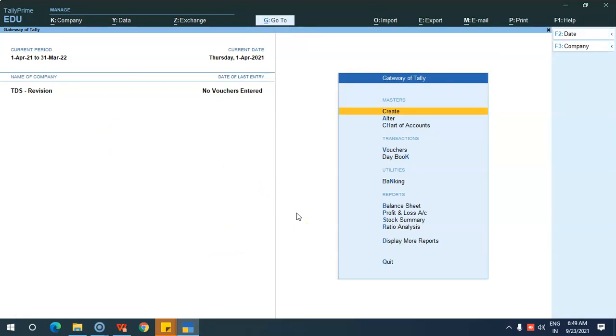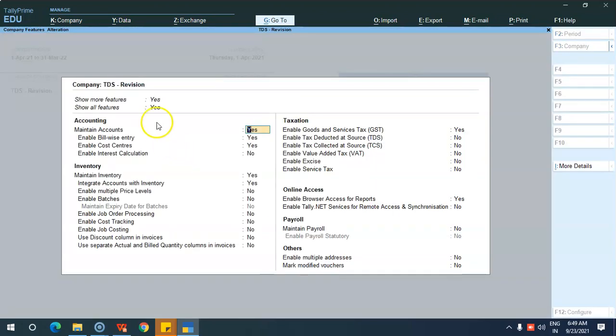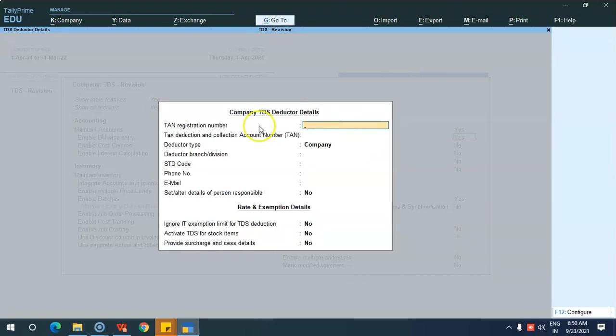So for that, click on F11. Then let show more features be yes and show all features be yes. And then you have to come to taxation. Under taxation, the second option, enable tax deducted at source. So this has to be enabled now. And you will be asked for the TAN registration number. Just for an example, I am giving the TAN number.